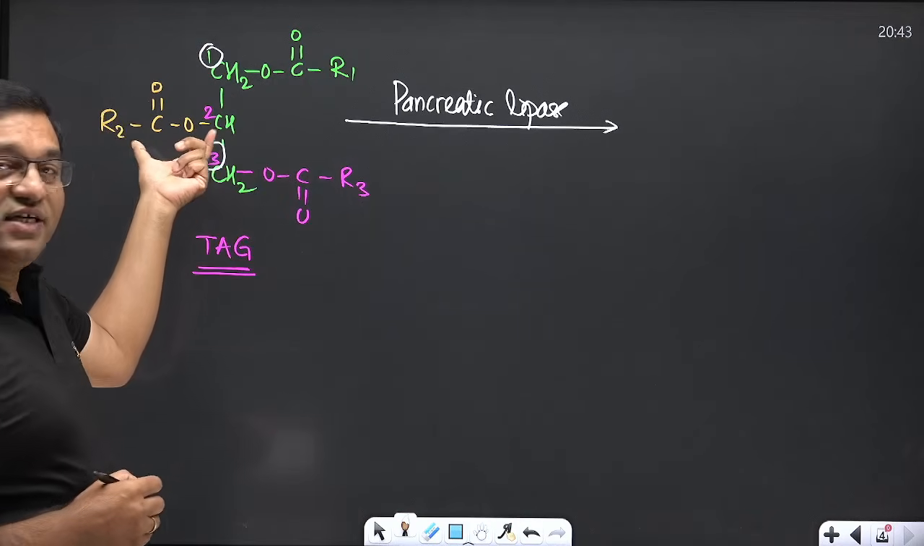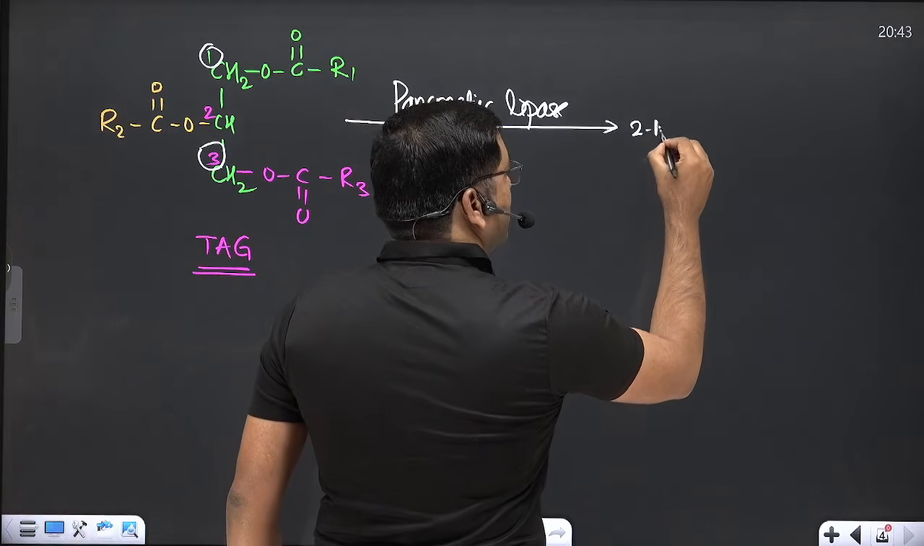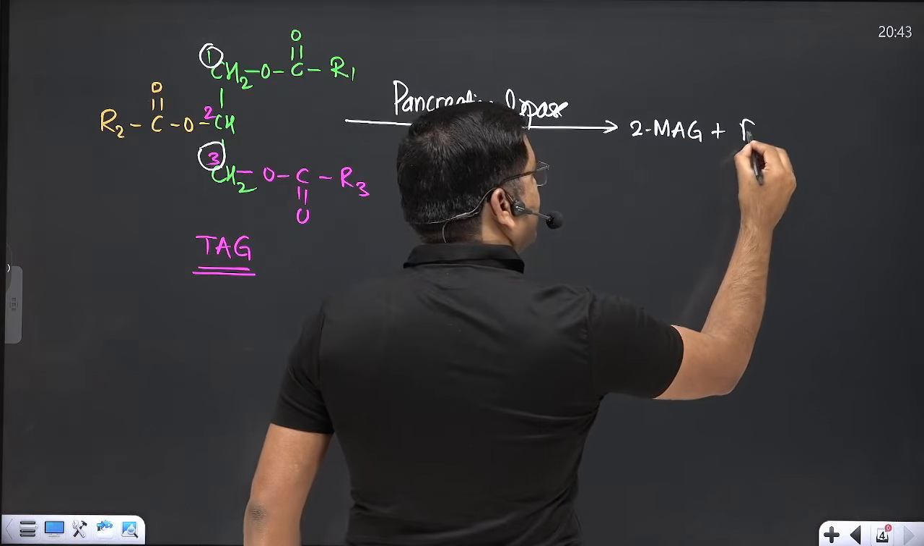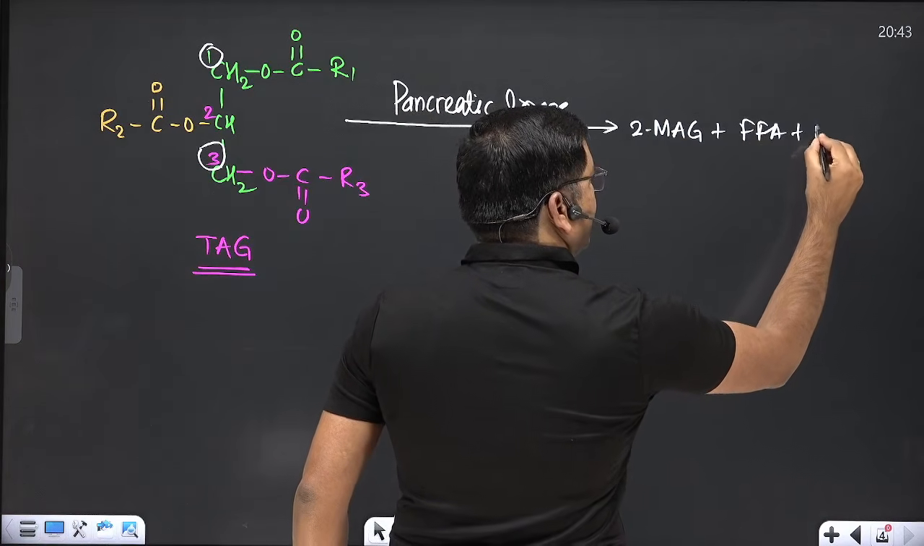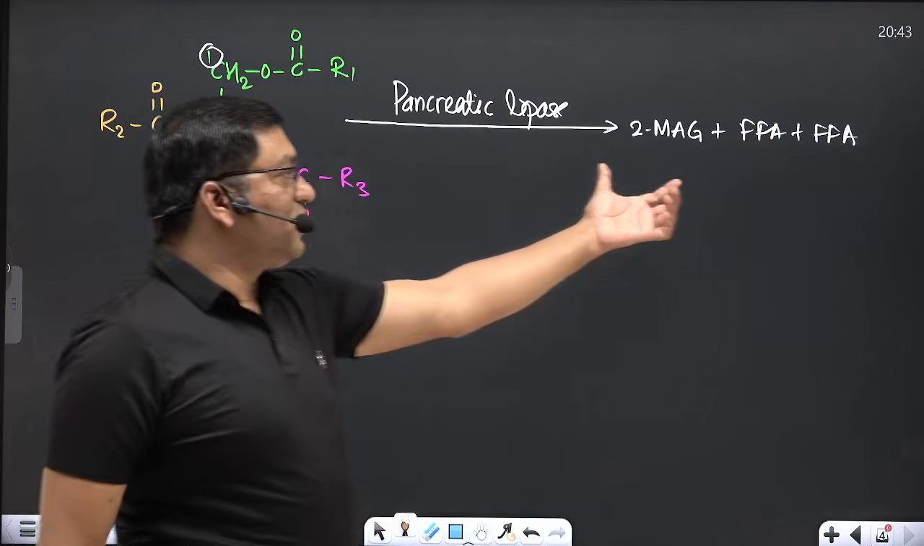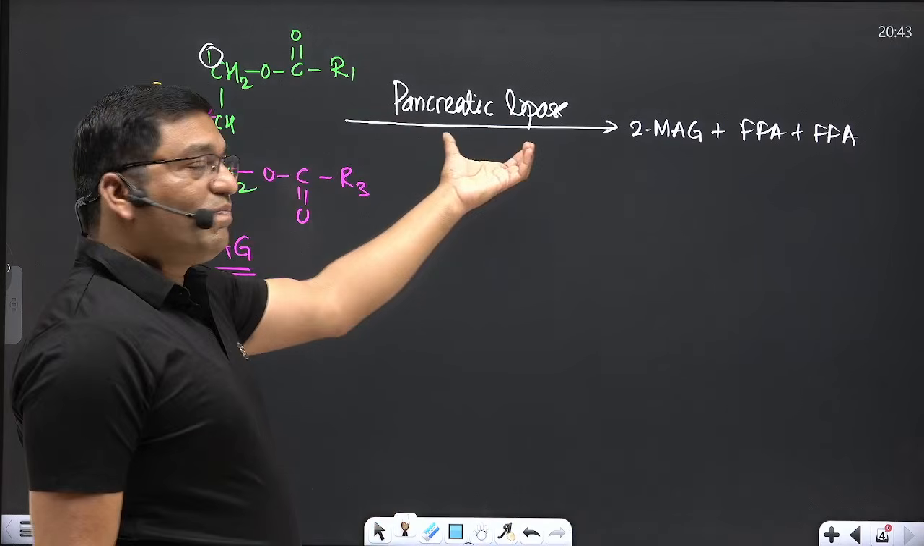Only the fatty acid at C2 position remains. So it is known as 2-monoacyl glycerol, plus it will give free fatty acid plus free fatty acid. This is the action of pancreatic lipase.